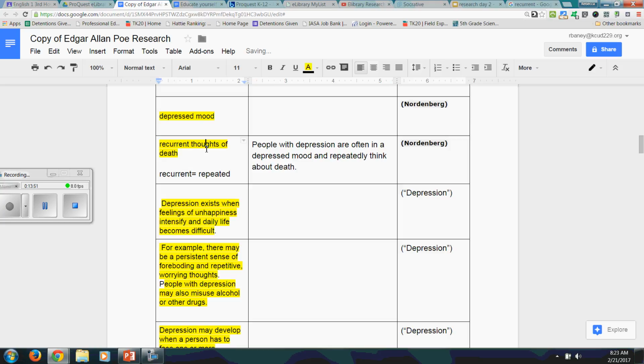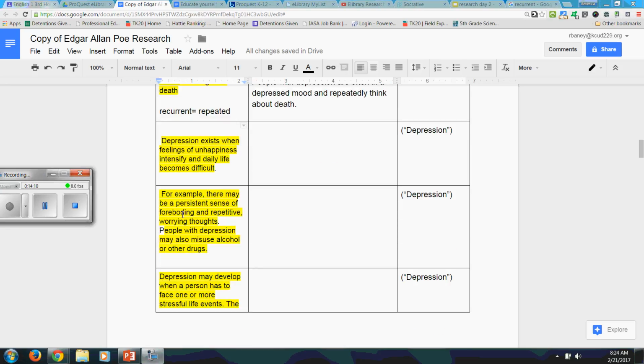Okay, so I didn't use recurrent and I didn't use thought. I said think and repeated. And I combined these two so that it's kind of original in my own ideas. Okay, pause and do that.